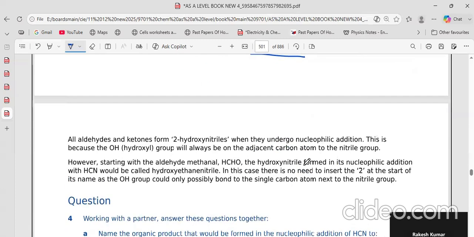And this is nucleophilic addition. Both aldehydes and ketones form hydroxynitriles due to nucleophilic addition. Addition because both the CN and the H have added and the double bond has been broken, and they will always be on the adjacent carbon to the nitrile group.